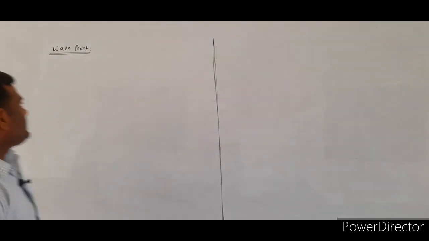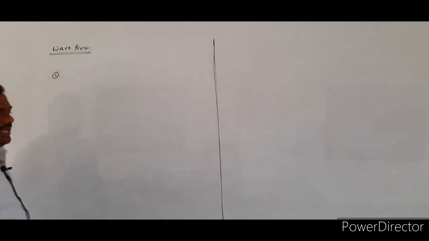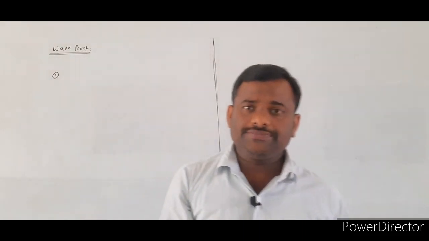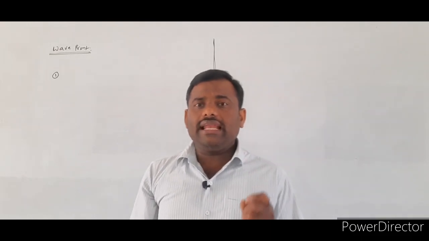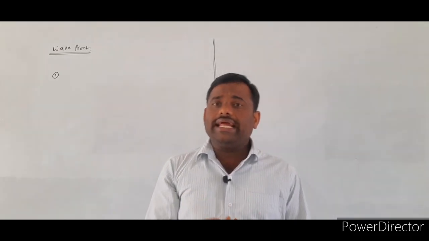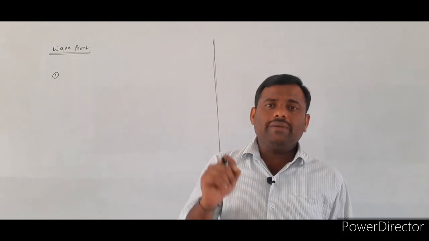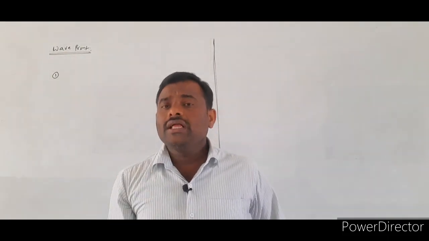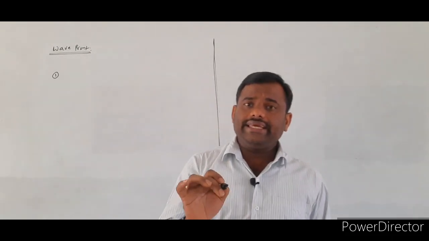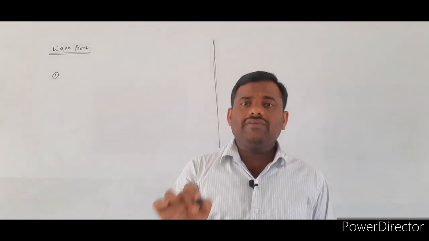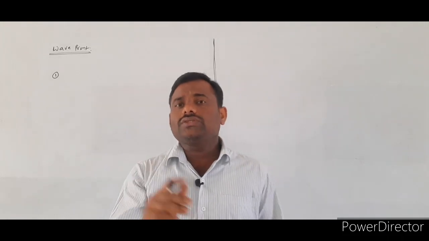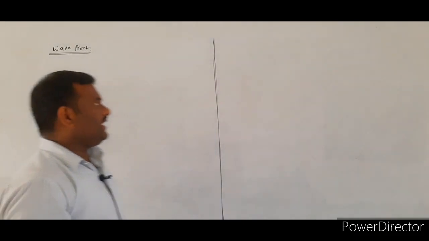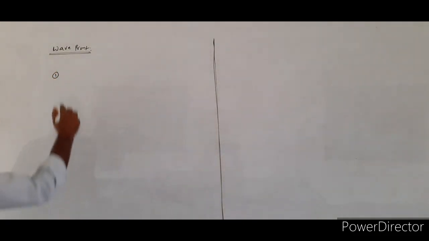The first point is, according to Huygens' wave theory of light, if you consider any one light source, that light source will be emitting the disturbance in all directions. Once again, what is the first point? According to Huygens' wave theory of light, a light source will be emitting the disturbance in all directions. This is the first point needed to explain the concept of wavefront.